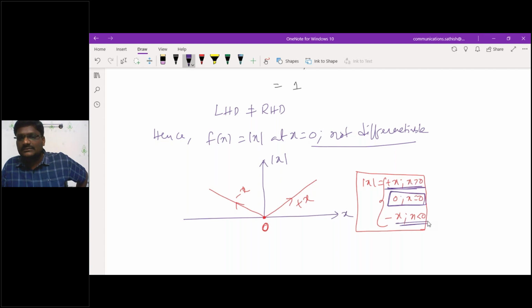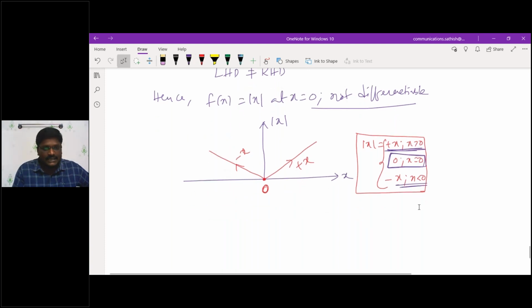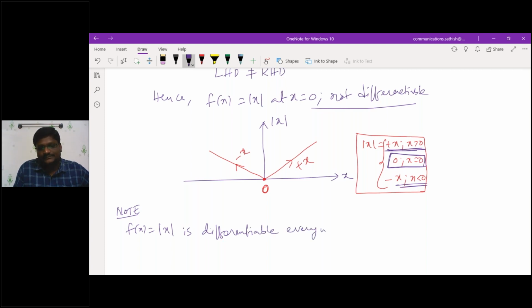Can I conclude the statement? Yes, sir. Make a note of that: f of x, which is equal to mod x, is differentiable everywhere except at x equal to 0. Am I correct or wrong?